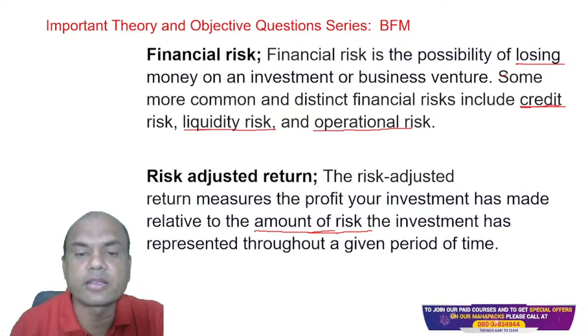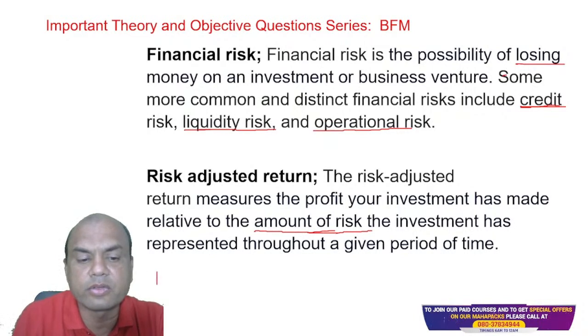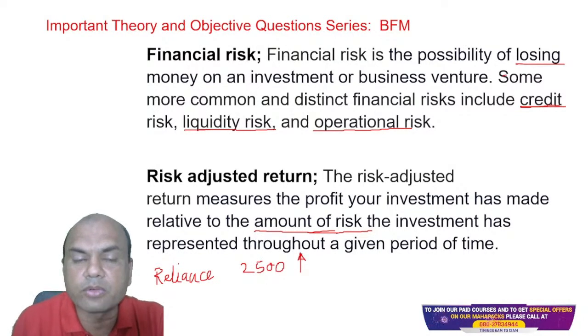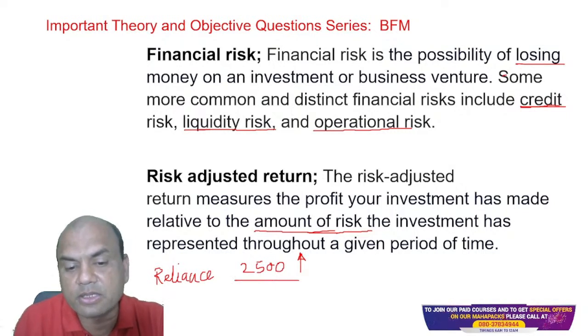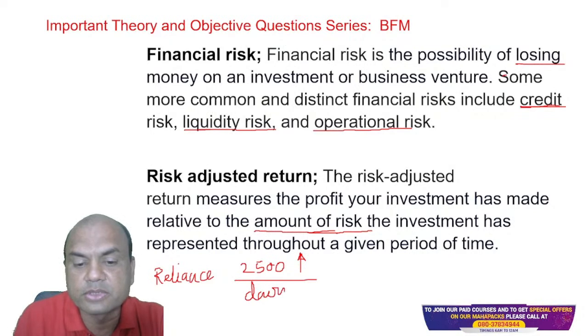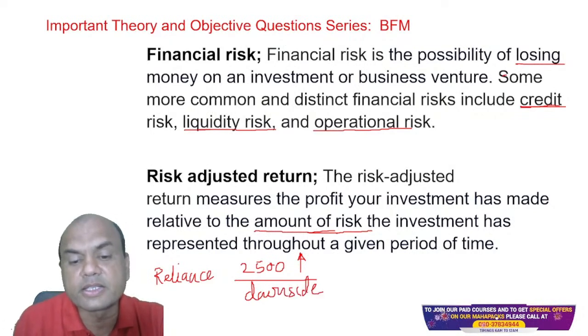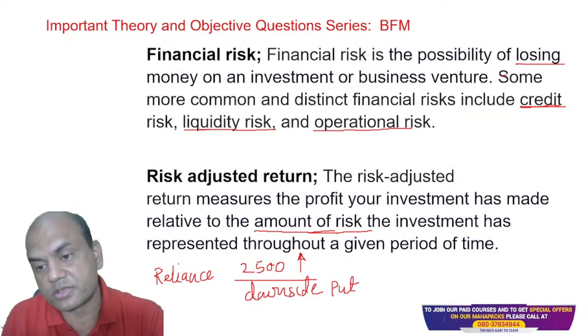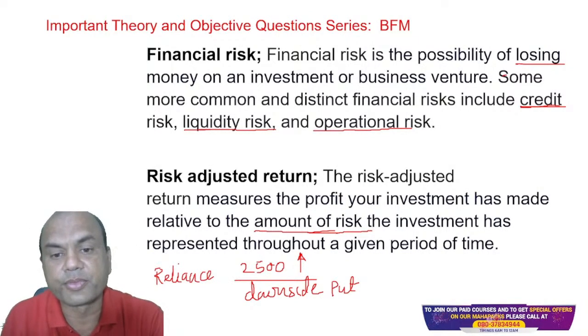I'll give you a simple example over here. Suppose you are buying a Reliance share right now at, let's say, 2500, expecting it to go up. But if it goes down, then to cover this downside risk, the risk is covered using put options. But whenever you buy a put option, it will carry a cost, because a put option doesn't come for free.